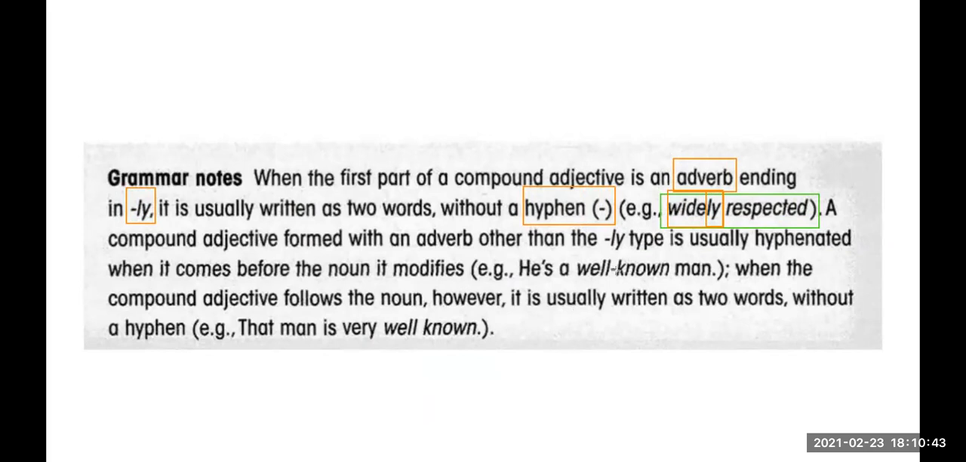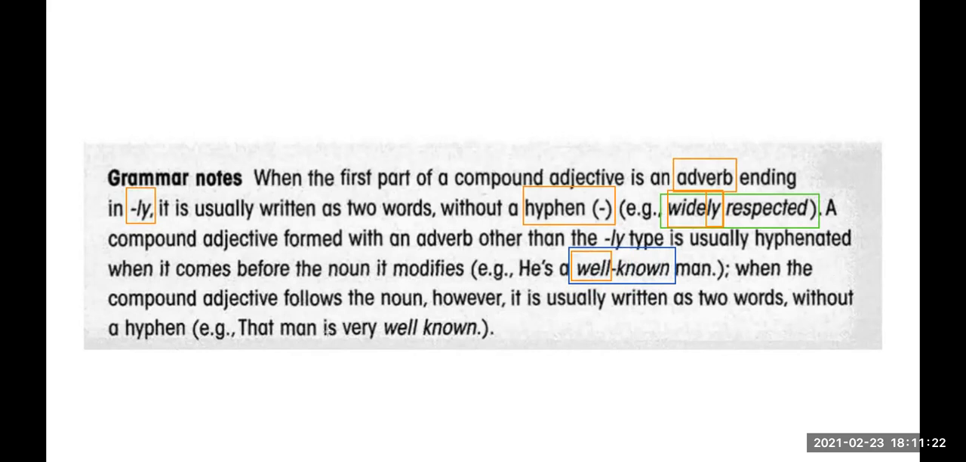The second part says, a compound adjective formed with an adverb other than the ly type is usually hyphenated when it comes before the noun it modifies. For example, this one. This is an adverb too, but it doesn't finish in ly. So, as the adverb doesn't finish in ly, we need to use a hyphen when we are composing an adjective.